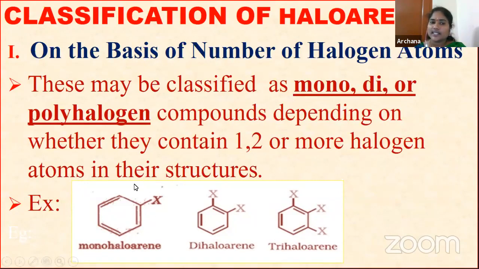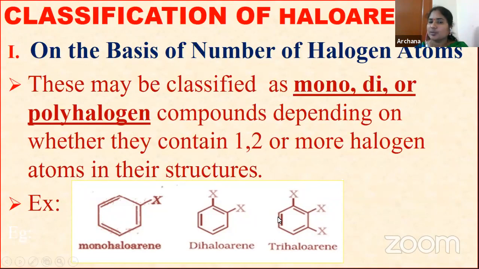Arene means this is the arene ring, which has a halogen, with only one substituent. Therefore, we use the word monohaloarene. And next, come to the second one. How many halogens are present here? Two halogens are present. Therefore, we call this a di. So two halogens are present, therefore dihaloarenes. We have to give the name dihaloarenes.